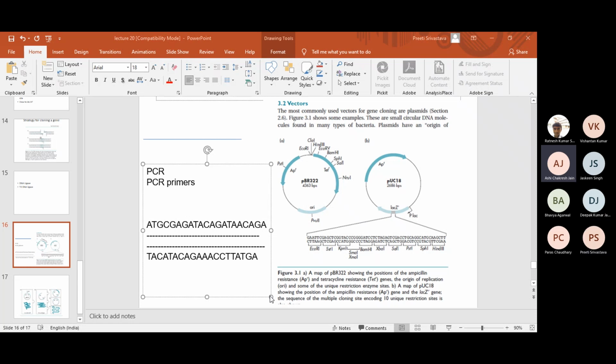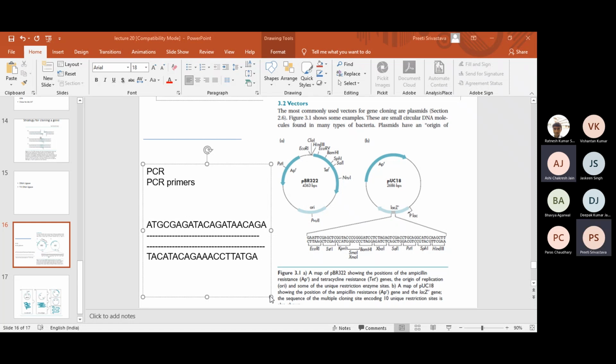Deepak, Ashi, Jaskeen, Ratnesh, have you forgotten everything? Add a recognition site to it, an extra sequence and a recognition site, then the gene to be cloned, and the same on the opposite side. Very good.